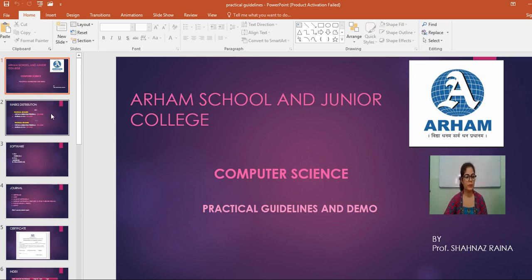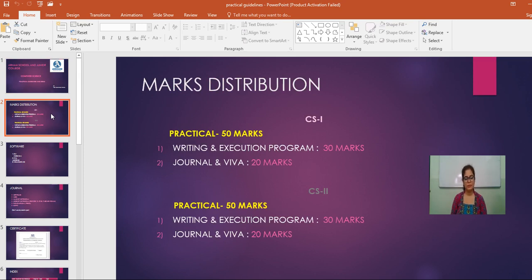So let's start with the marks distribution. First of all, in CS1 your practical will be of 50 marks. Now this is the distribution of 50 marks. The writing and execution part of your program is of 30 marks. Your journal is of 10 marks and 10 marks will be of Viva. So in total there are 50 marks for CS1 practical.